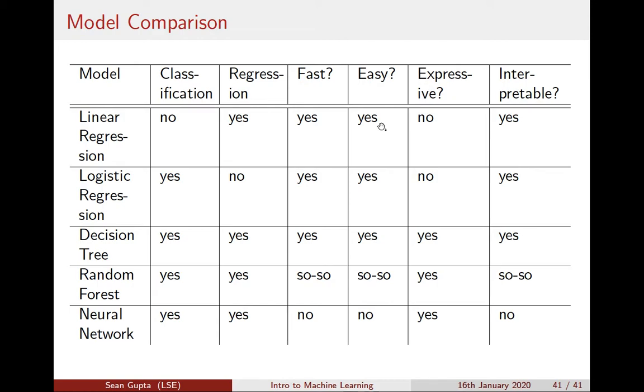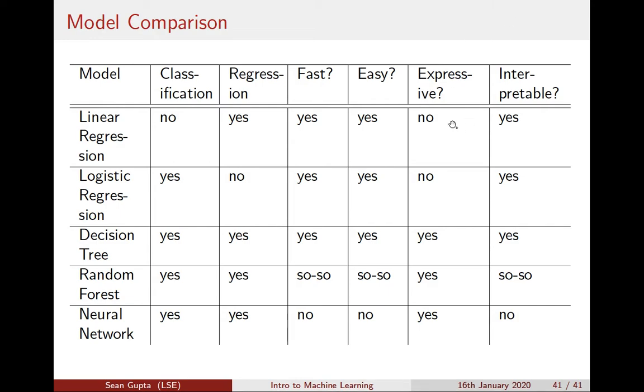How about the ease of using and implementing the models? The linear regression, logistic regression, and the decision tree are generally fairly easy to implement and to use in practice. However, the random forest requires some more experience and expertise. And the neural network is particularly complicated to use. And in general, in order to use a neural network effectively, you want to have some experience in applying it to different kinds of data.